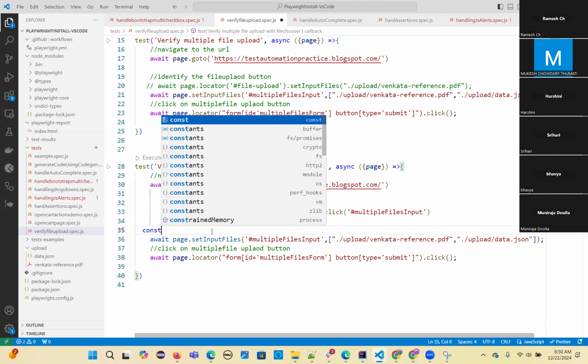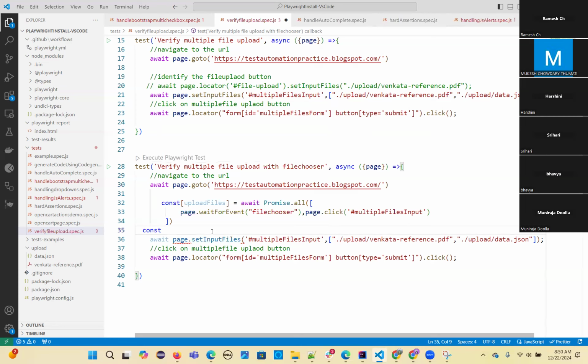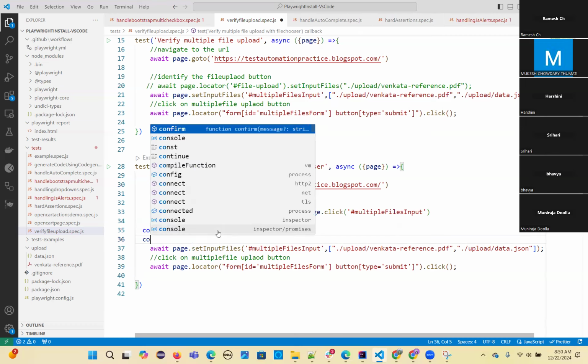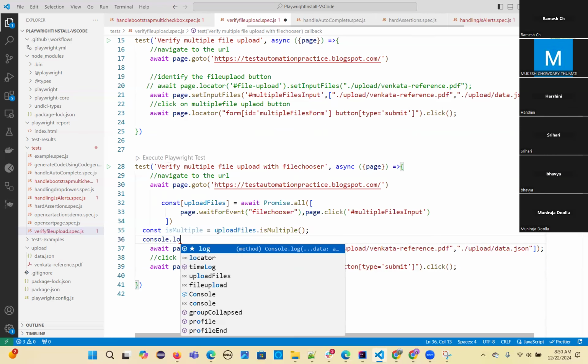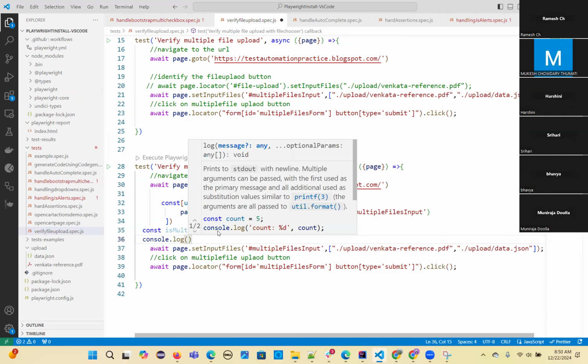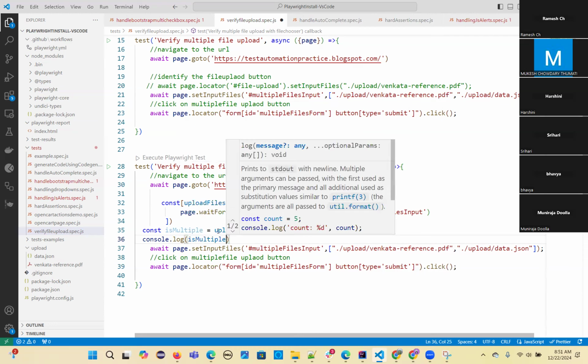So const, I'm giving another method for you, isMultiple equal to this variable.isMultiple. The isMultiple method is there. It will tell whether this is a multi-file upload or not. Then you can print it if you want to see whether it is multi upload or not.